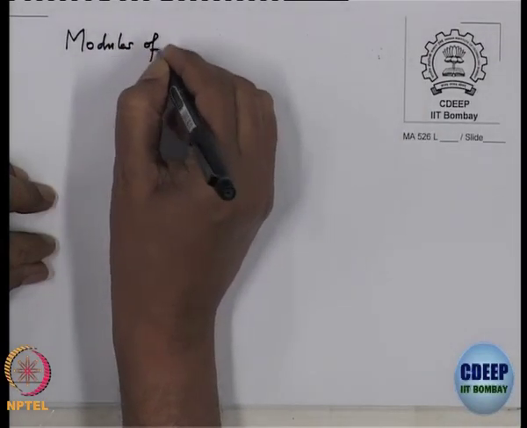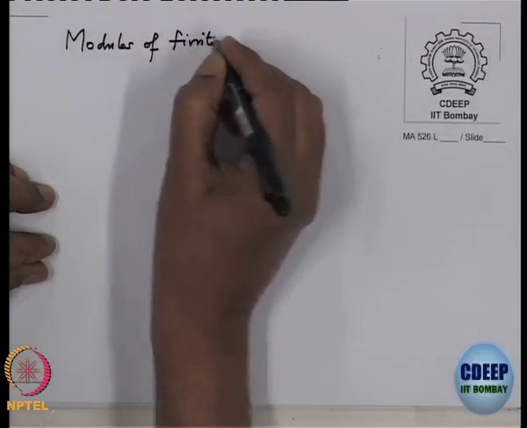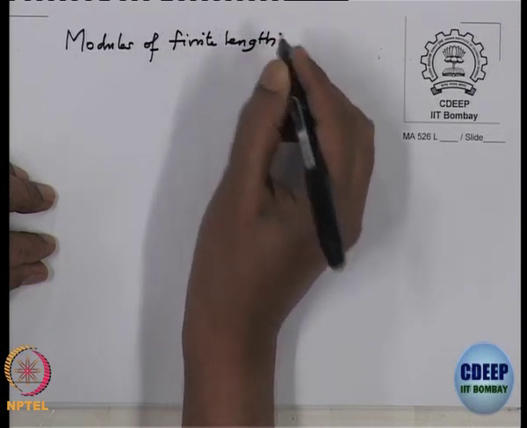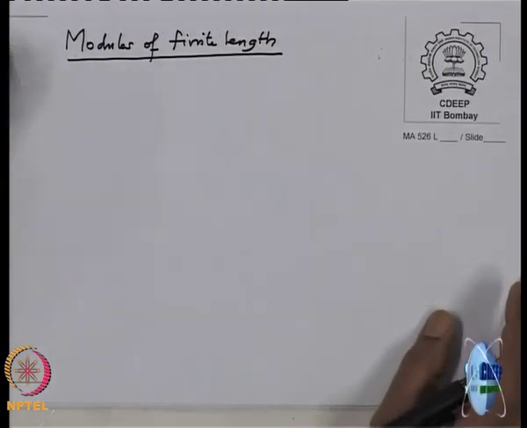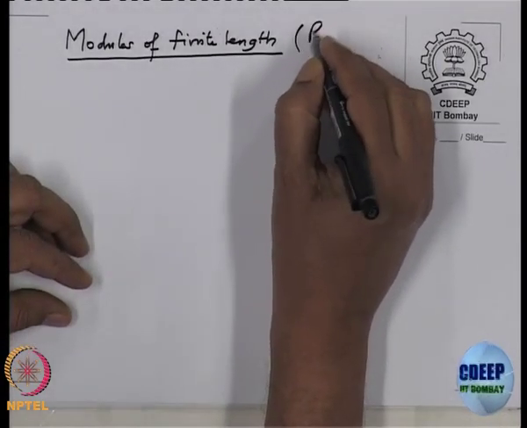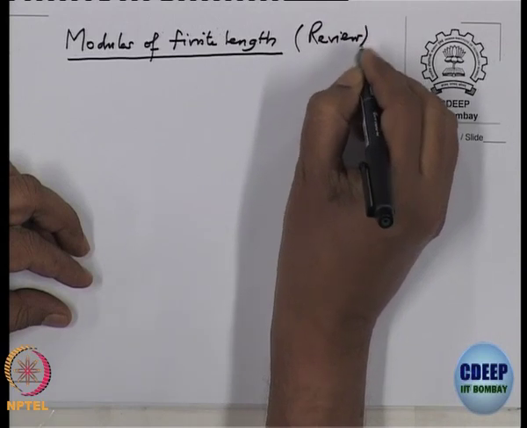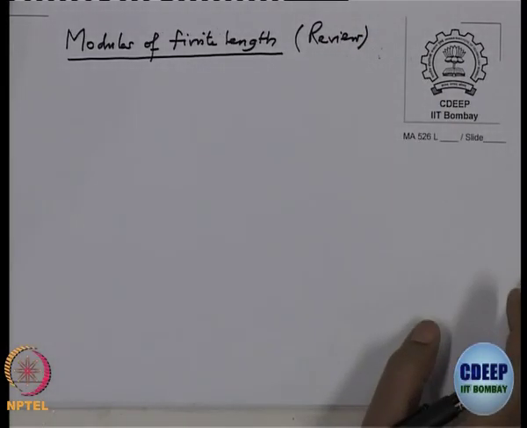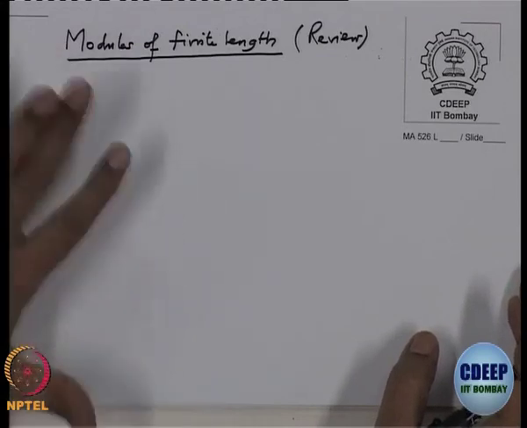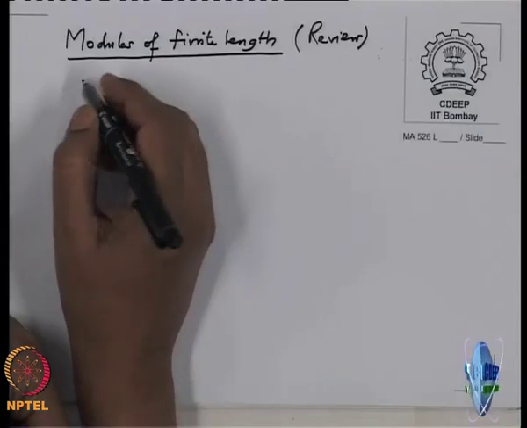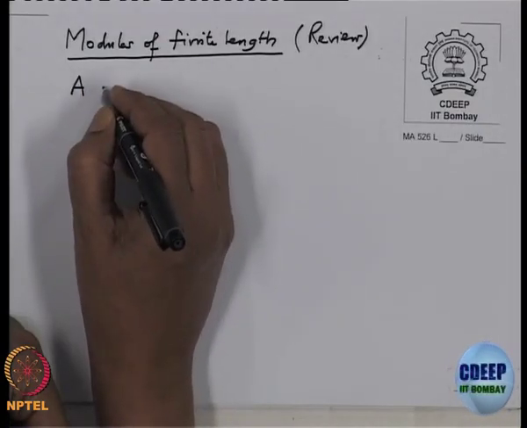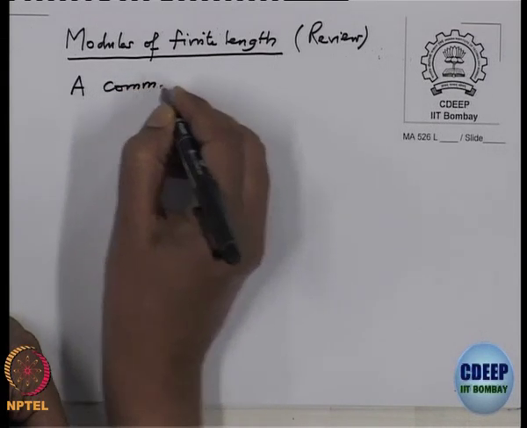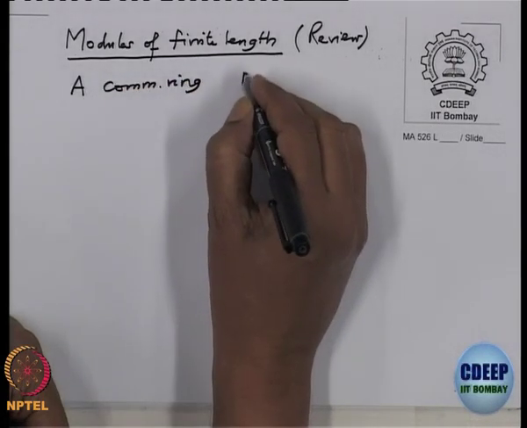So, now I am going to recall modules of finite length. This is just review. I will not prove the statements, but I will make the statements so clear that you can prove them on your own. Okay. So, A is our base ring, always commutative, and M is an A module.